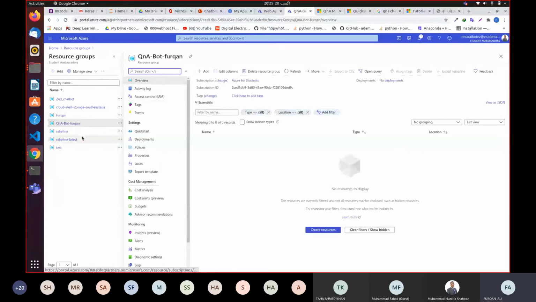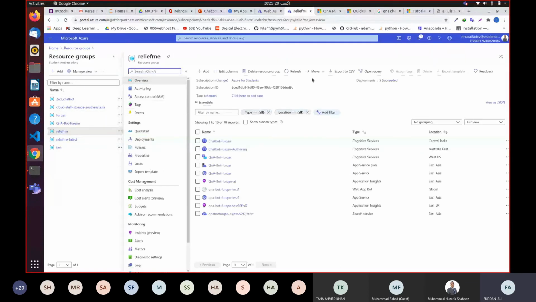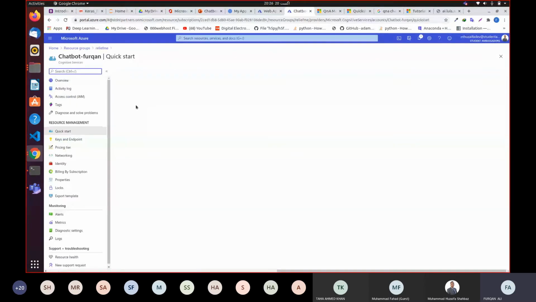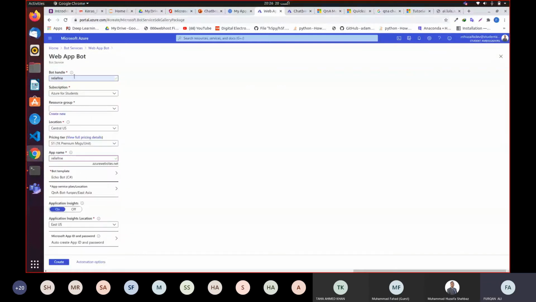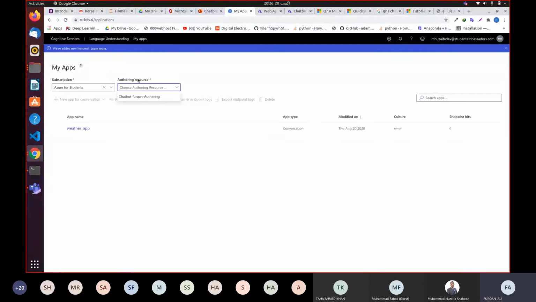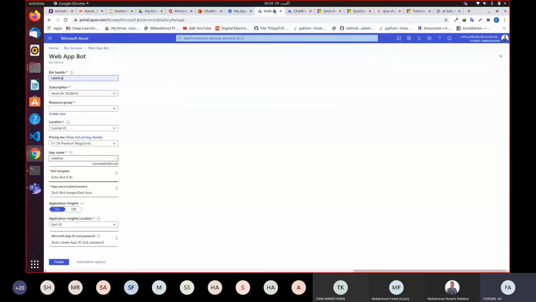Okay, so here it is. In cognitive services, we are going to create our authoring resource, which we were creating at the start of web bot. So we created our resource group first, and now we'll come to this bot services and web bot portion. You can directly jump to this portion by searching. In the search bar, you can write bot services, and you will get this.